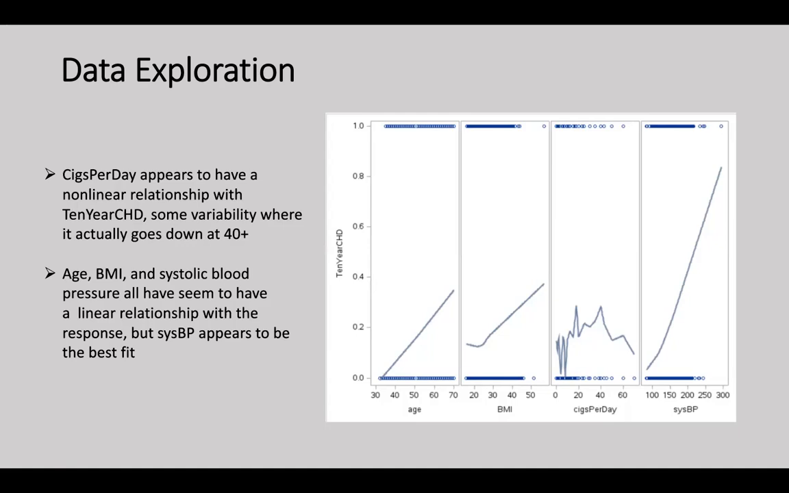Age, BMI, and systolic BP all seem to have a linear relationship with the response, but systolic BP appeared to be the best fit. This is supported by the results of our logistic regression model, which found that higher levels of systolic blood pressure were significantly associated with an increased probability of developing coronary heart disease. This will be discussed at length further in our presentation.